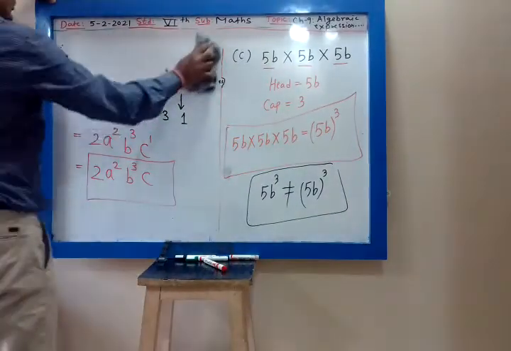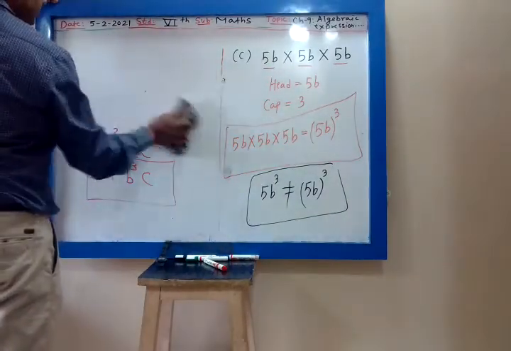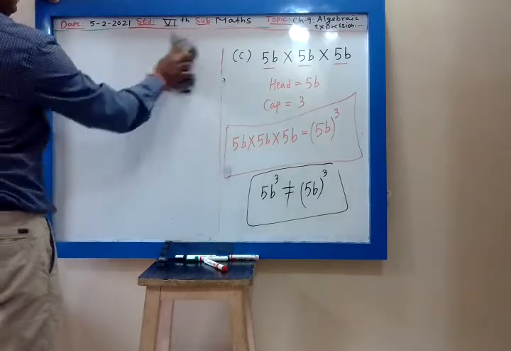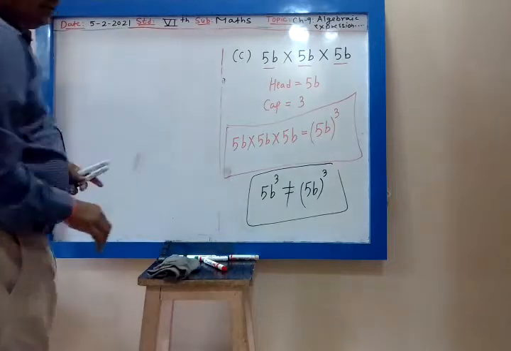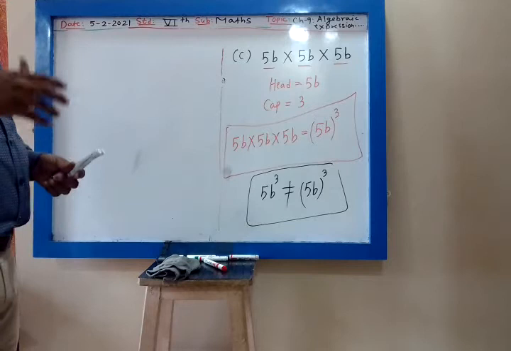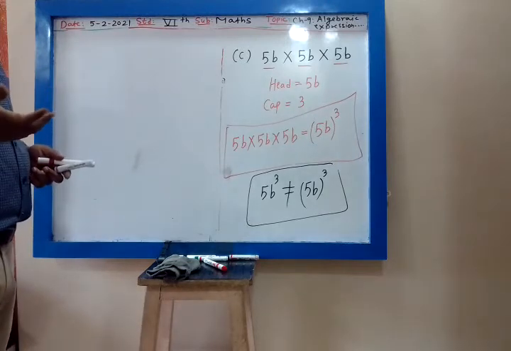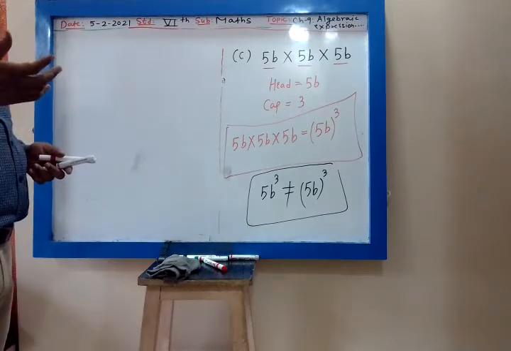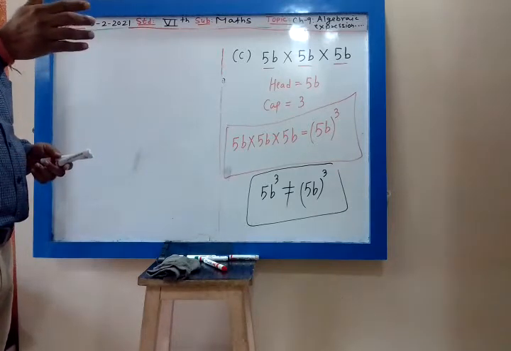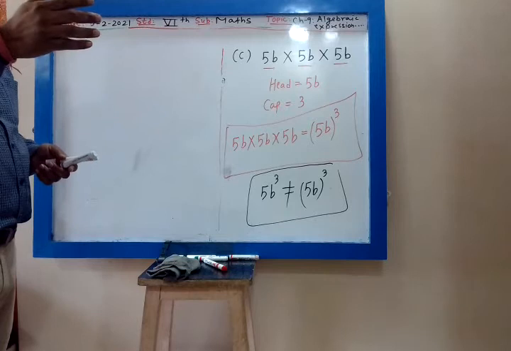Then D. Writing in the exponential form is same as placing a cap over the head. Cap is the number of times the given number is multiplied, or cap is same as power, or it is same as exponent.